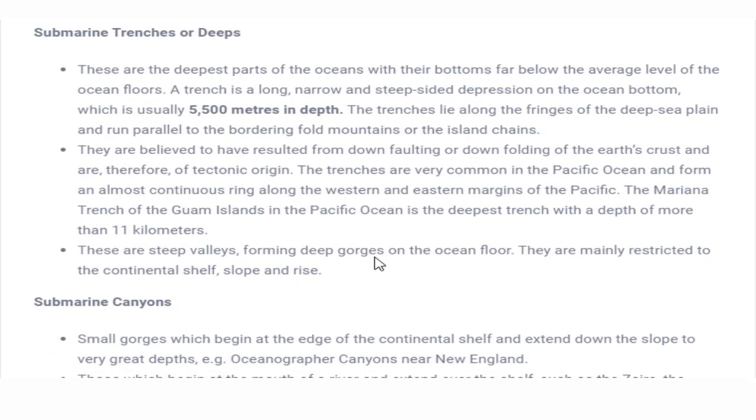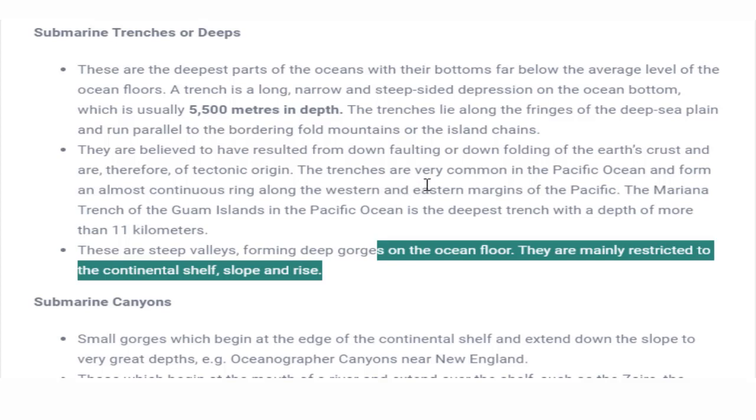So what are these trenches? In geomorphology also we have seen that when two oceanic plates or any plates diverge from each other, divergence means moving away from each other. If we consider these are two plates, and they are moving away from each other, what will happen? Over here a gap will be formed. Because of this gap, or when some plate gets submerged under another plate, a gap is also formed. This would be called a trench.